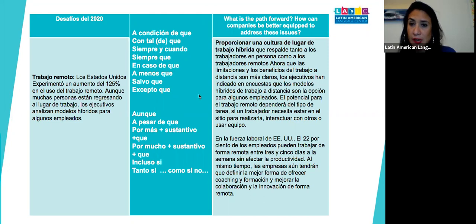Entonces, excepto que tengan un buen sistema y procesos, puede ser que funcione. You see, excepto que tengan, puede que funcione. You see how I'm using all subjunctives. Puede que funcione el sistema online. Y tiene que haber muy buena comunicación. You see, that's like a real, more formal, honest discussion.